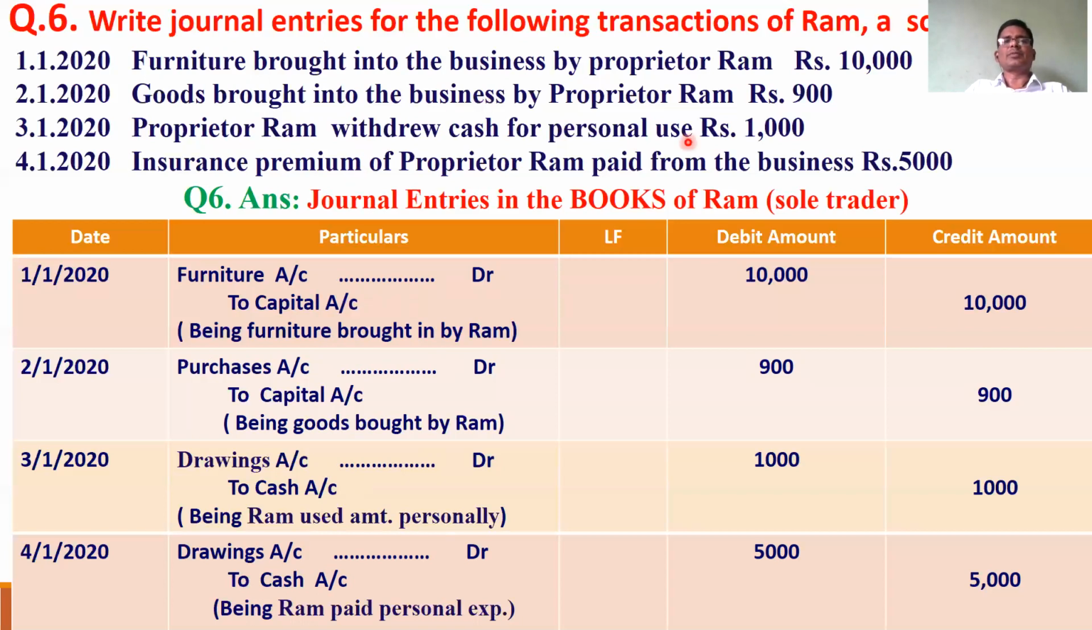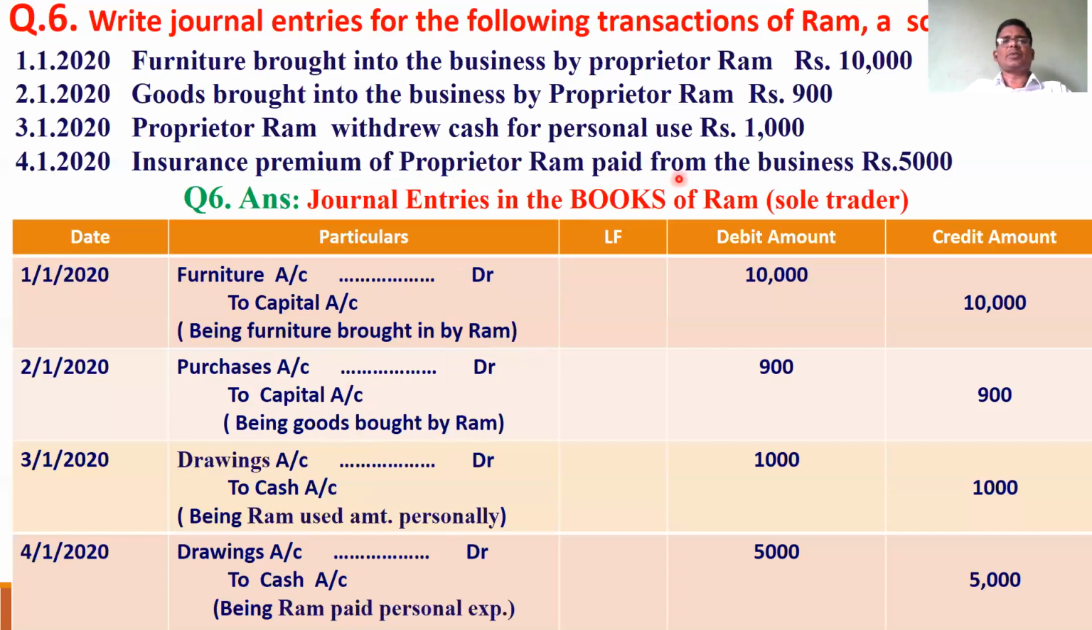Goods brought into the business by the proprietor. The proprietor gave goods to the business. Whenever goods are coming in, you know very well, the purchase account is debited. The giver Ram is credited, in the name of Ram capital account. Whenever the owner gives anything, his capital account is credited. That is, purchase account to Ram capital account, being goods supplied by the proprietor.